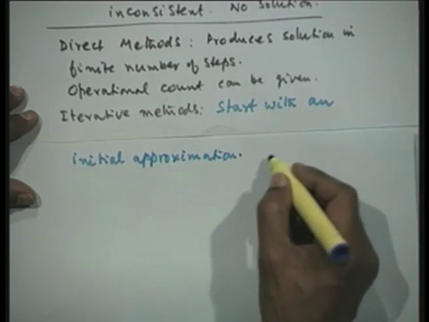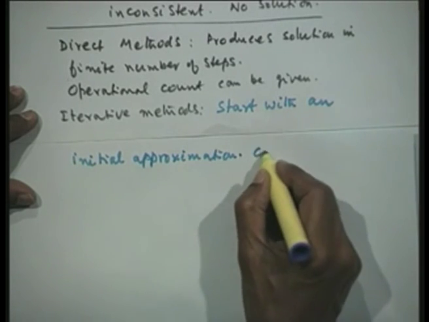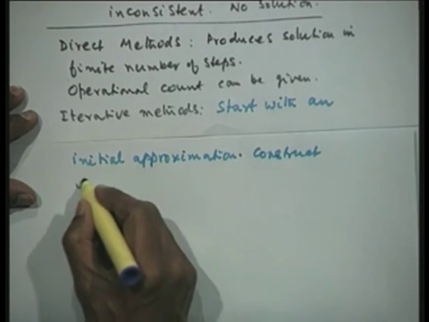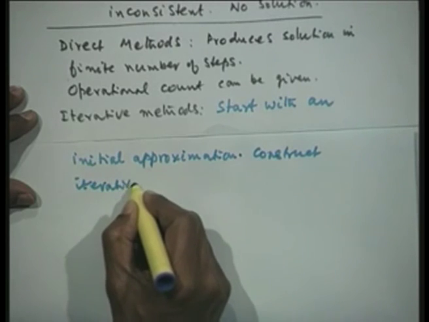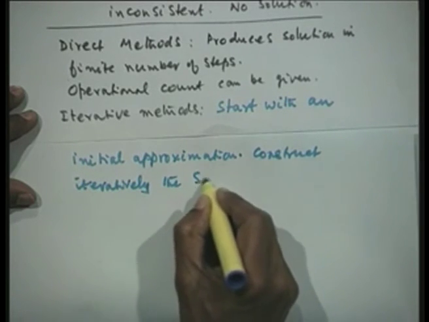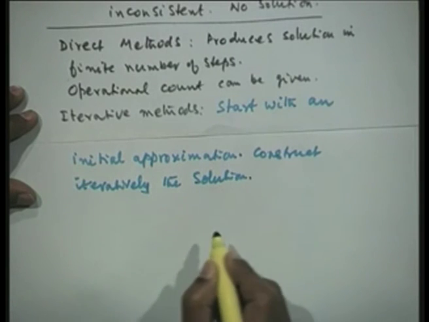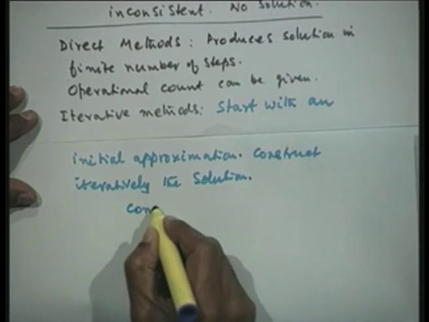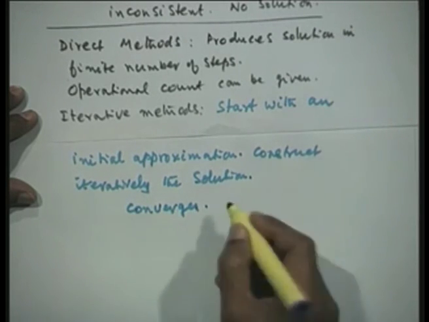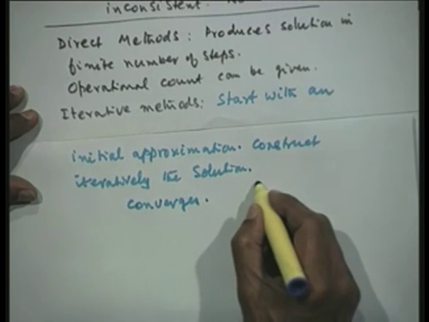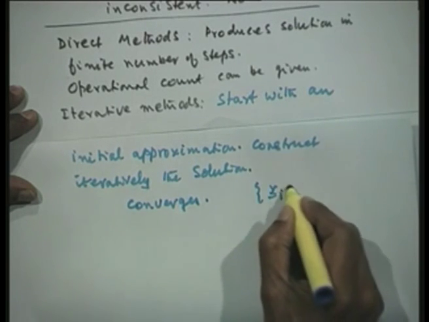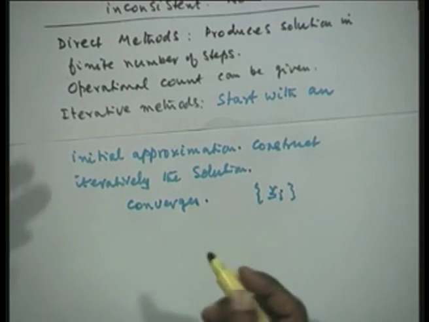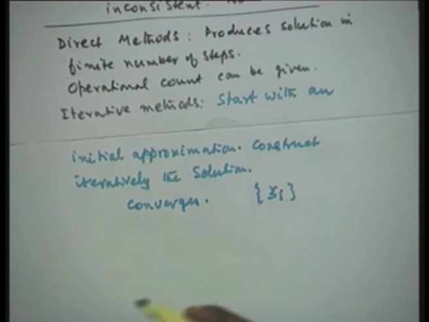Of course we must guarantee that the solution converges. So we must theoretically show that this iteration sequence of solution vectors xi all converge, and that requires the iterative analysis of the solution problem.